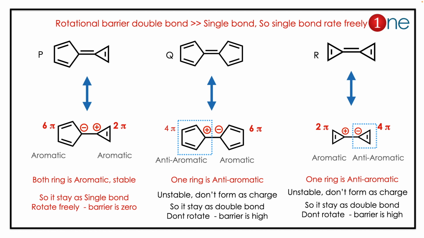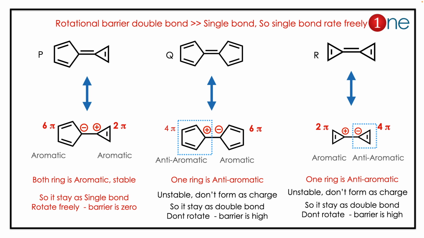Here low rotational barrier means the double bond converts into a single bond. So you have to convert the double bond into a single bond. So in what way is it possible? Here the stability of the cation and anion gives the possibility. The double bond becomes a single bond there. Here the most stable anion and cation form. Most stable are the single bond. Which compound will stay as single?